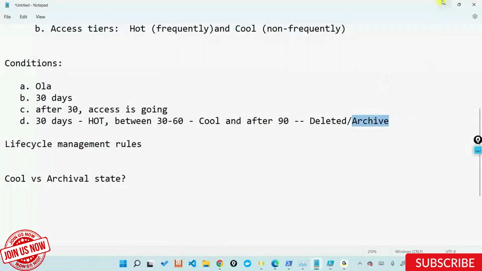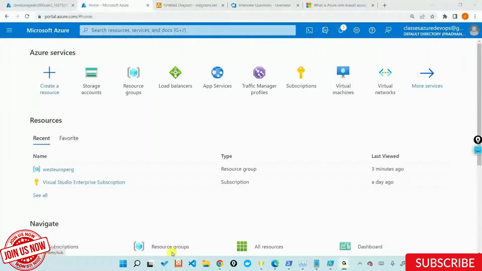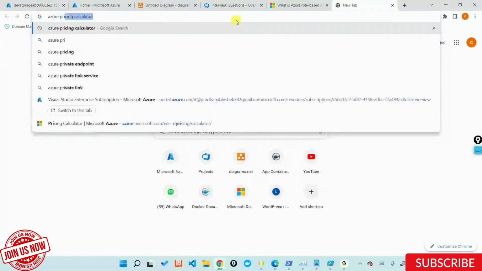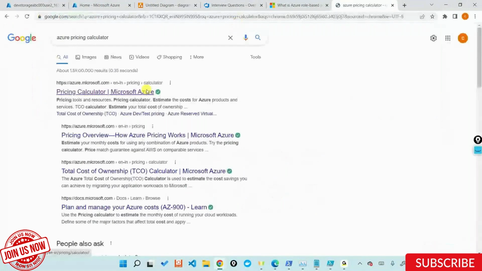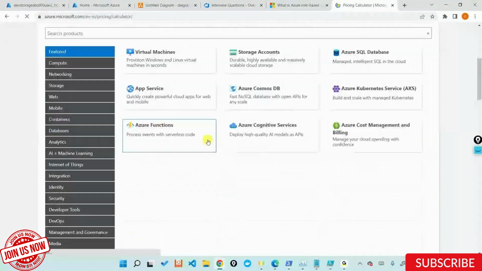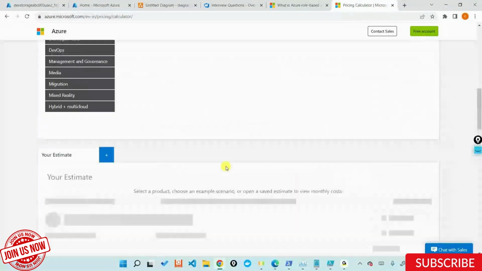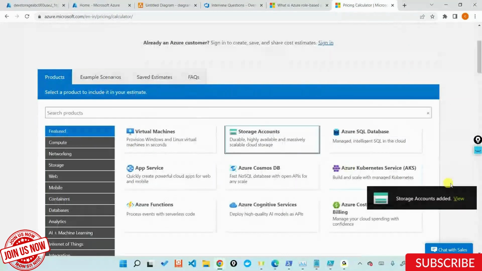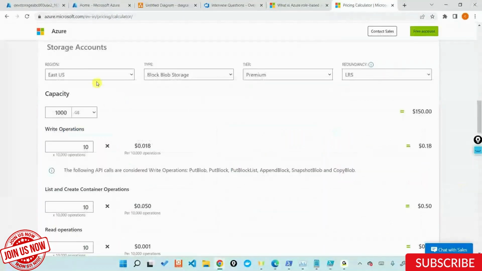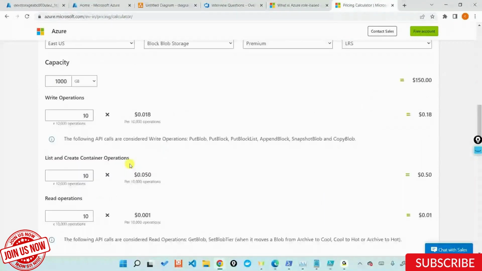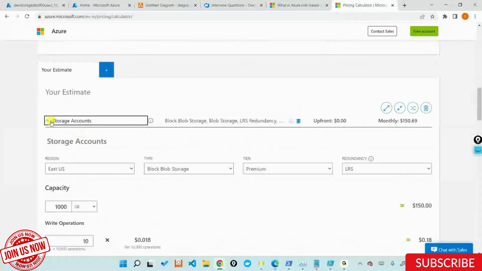Archive is charged, but at a very lower rate than what cool offers you. Again, if you look at the pricing model of Azure, if I just say Azure price calculator, and if I look at the pricing calculator out here, let me scroll down, delete these particular services, and look at the storage account. Where is this LRS and all these things? For some strange reason, it doesn't give me the hot, cool, and all that stuff. Let's say standard.